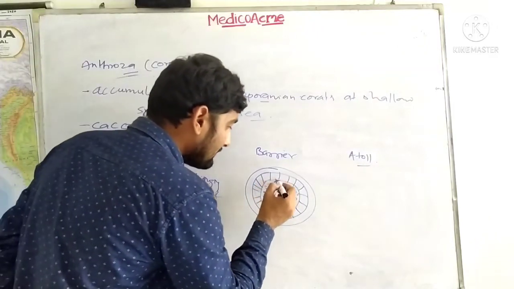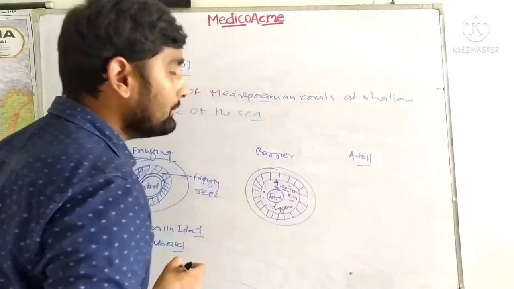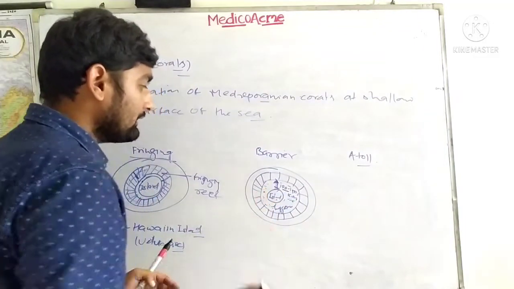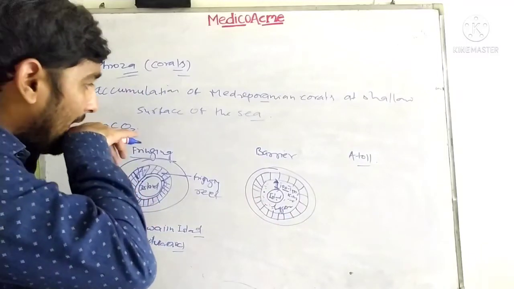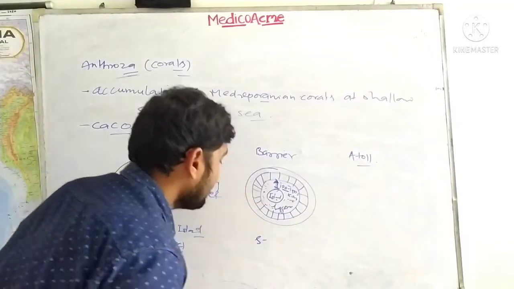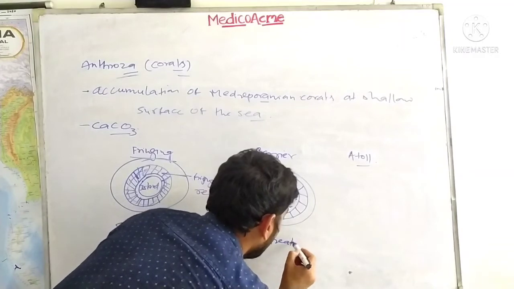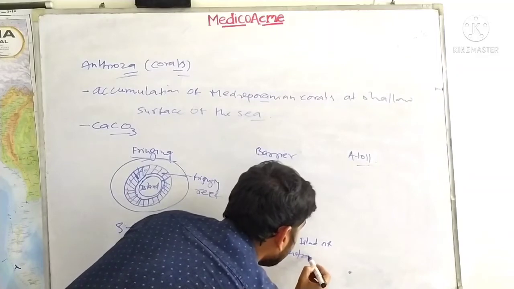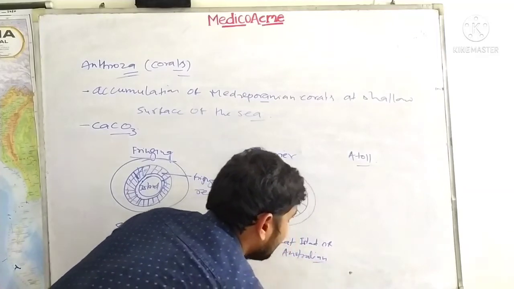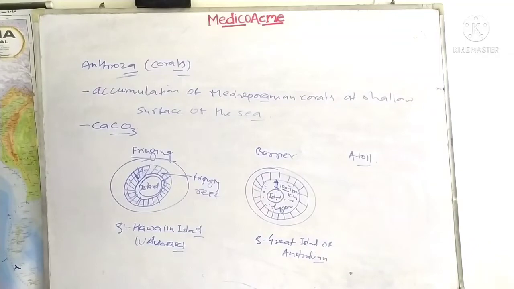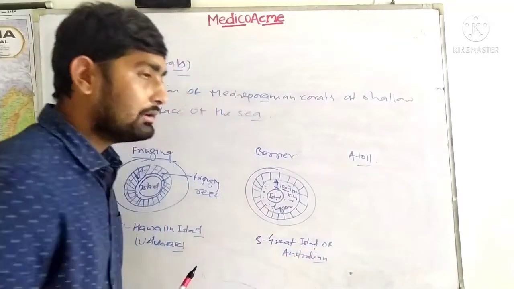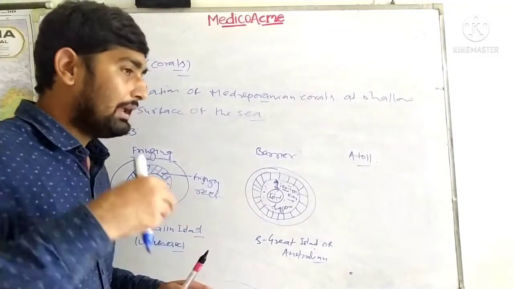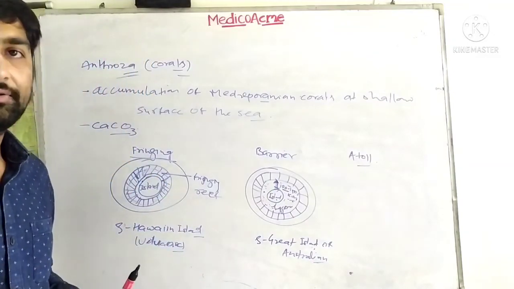This becomes very important, at 100 to 150 kilometers apart from the island, these reefs are found. The most important example here is the Great Barrier Reef of Australia. The Australian Great Barrier Reef supports various life forms. If you are studying biodiversity, you should know that this is a hotspot for various life forms, covering millions of hectares.